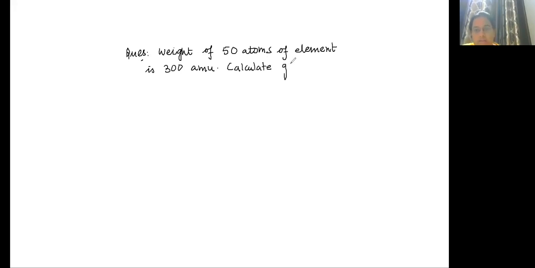Now write down one question. The weight of 50 atoms of an element is 300 AMU. Calculate the gram atomic mass.